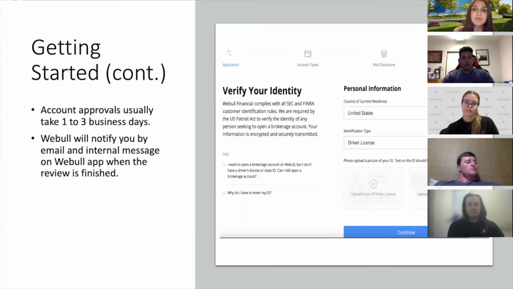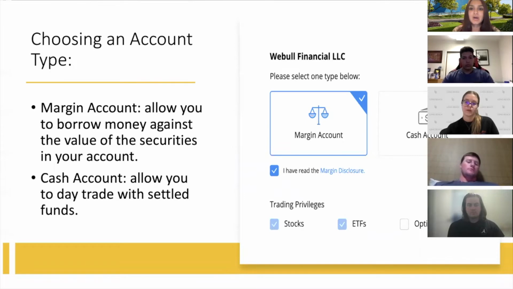However, if your account needs more approval time, it may take longer, and Webull will notify you by email if your application was approved or not. And then moving forward, also in this section, you're going to choose the type of account you want. So you can open a margin account or a cash account.